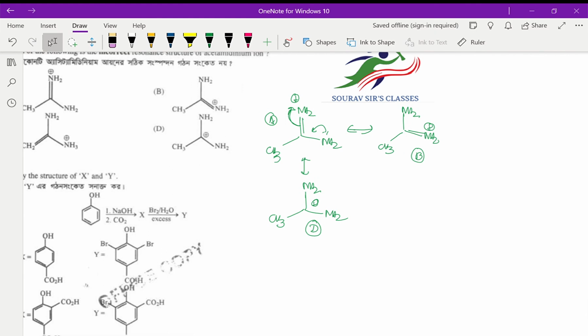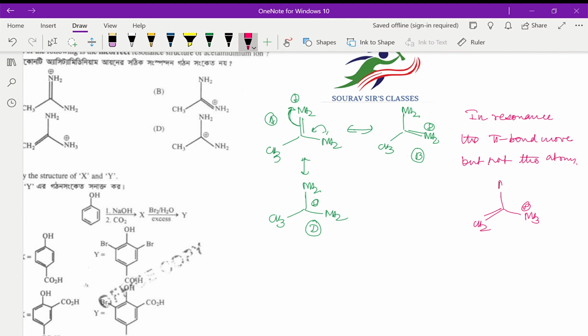Now understand, the rule is that in resonance the pi bonds move but not the atoms. If you look at the structure, this is NH3 plus, this is CH2 and this is NH2.